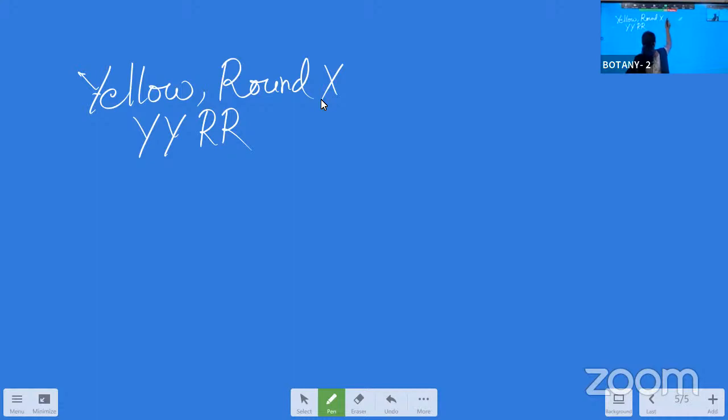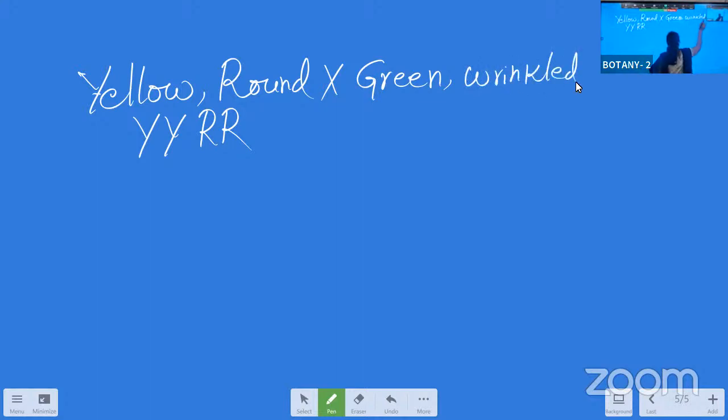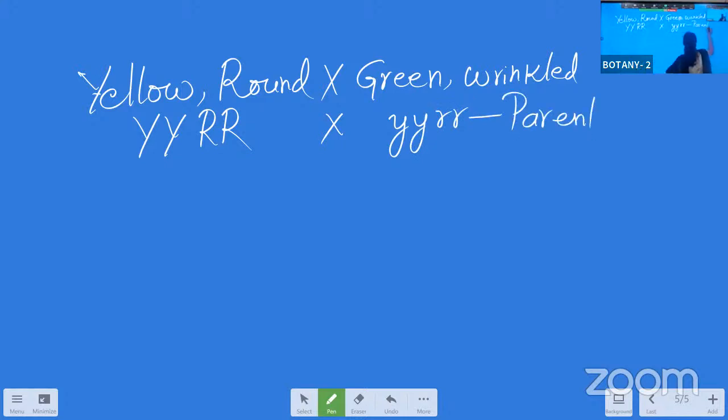The recessive character for yellow is green, and for round it's wrinkled. So here the representation should be small y, small y, small r, small r. These are the first parents.